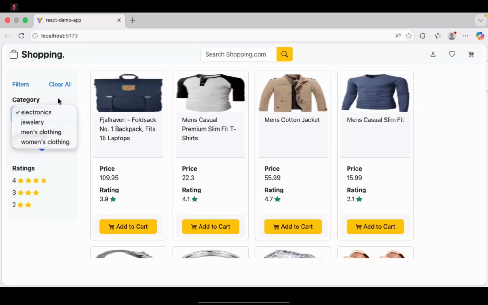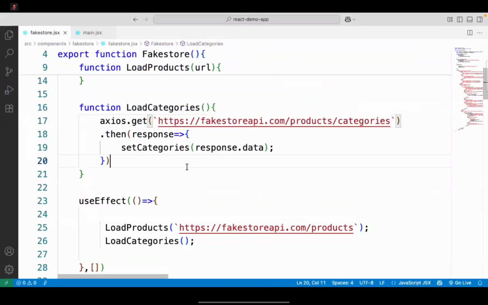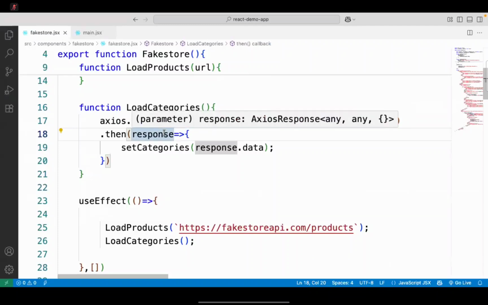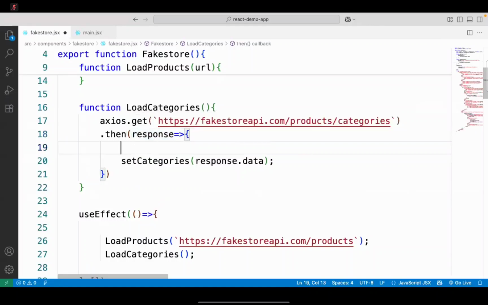And see, by default, the categories they have, it is showing they start with electronics. I don't want it like that. First one should be all. Then what we will do is, this response is an array. That array is by default starting with electronics, but I want to add one more in the beginning. How to add a new item into an array? You can use push, but push will add as the last item. You can use unshift.